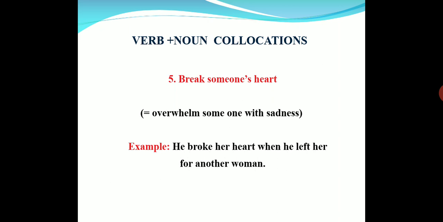Generally, these things happen when people cheat their partners and go with the others. The people who are cheated generally feel sad. That's why he broke her heart. That means he made her sad by leaving her and going with another woman.